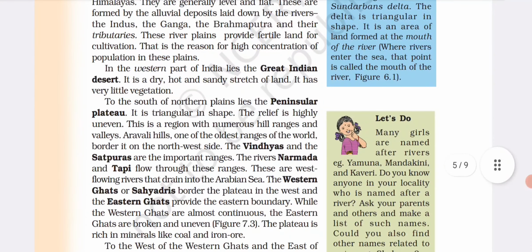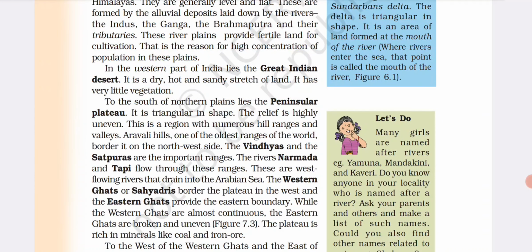To the south of the northern plain lies the peninsular plateau. It is triangular in shape. The relief is highly uneven. This is the reason for numerous hill ranges and valleys. The Aravalli Hills, one of the oldest ranges of the world, border it on the northwest side. The Vindhyas and the Satpuras are other important ranges.